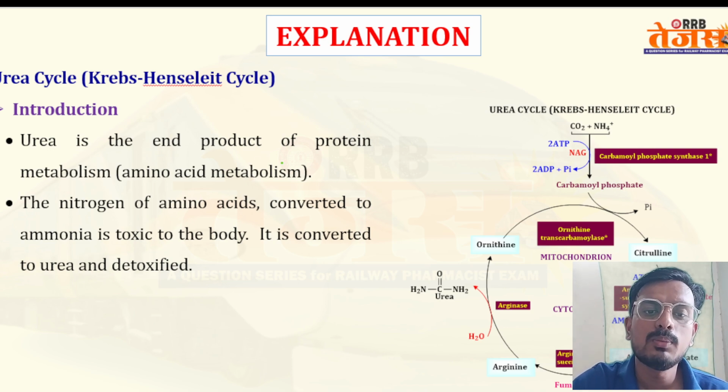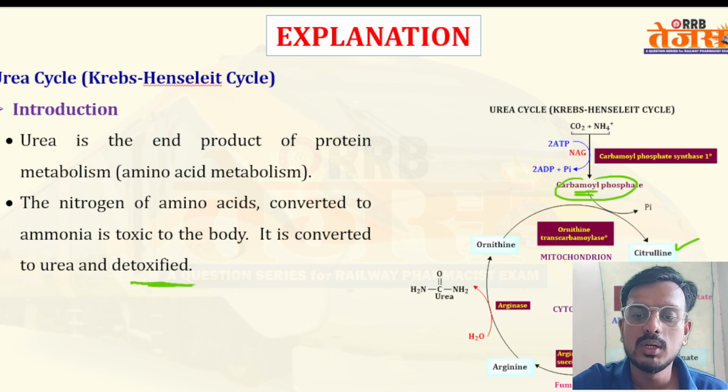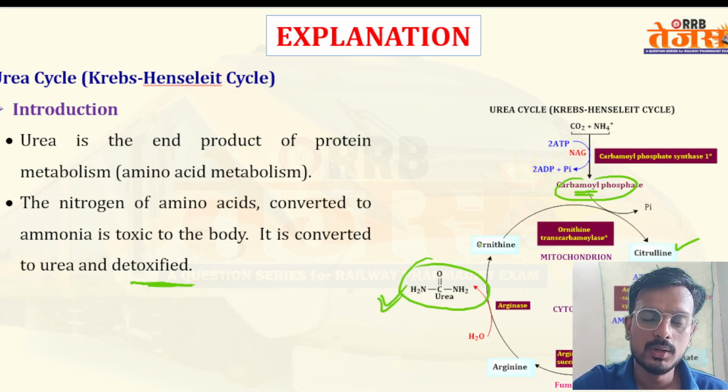Urea is an end product of protein metabolism. The nitrogen of amino acids is converted to ammonia, which is toxic to the body, and it is converted to urea and detoxified. You can see the urea cycle, also known as Krebs-Henseleit cycle. Carbon dioxide reacts with NH4 ion to form carbamoyl phosphate in the presence of the enzyme carbamoyl phosphate synthetase 1. Now carbamoyl phosphate converts ornithine to citrulline, citrulline to argininosuccinate, to arginine, and arginine to ornithine. During conversion of arginine to ornithine, one urea molecule is eliminated.